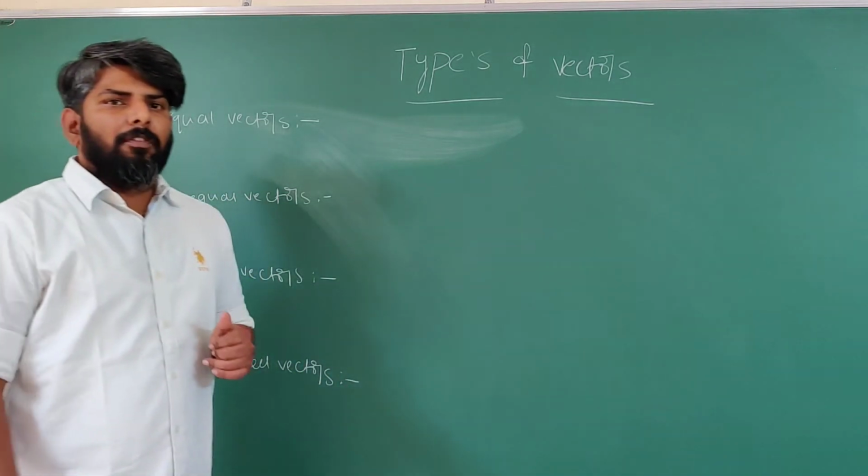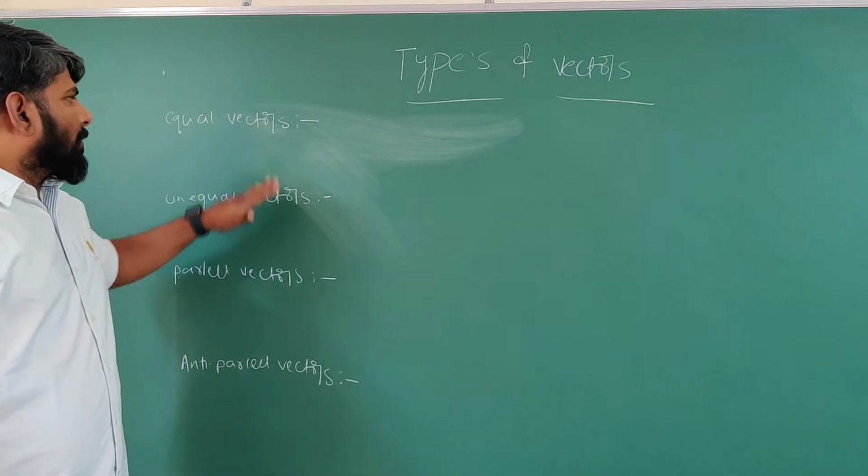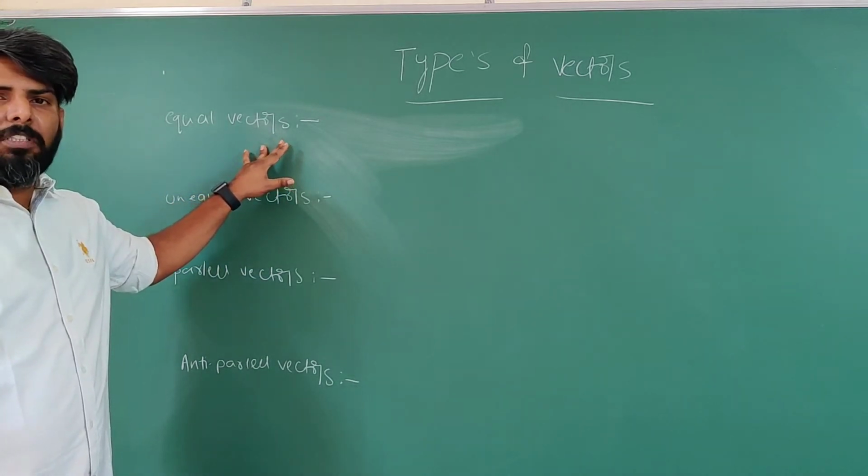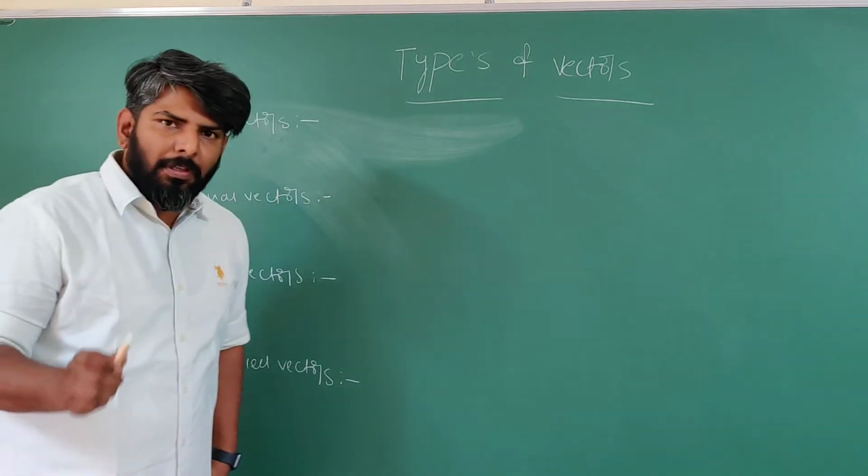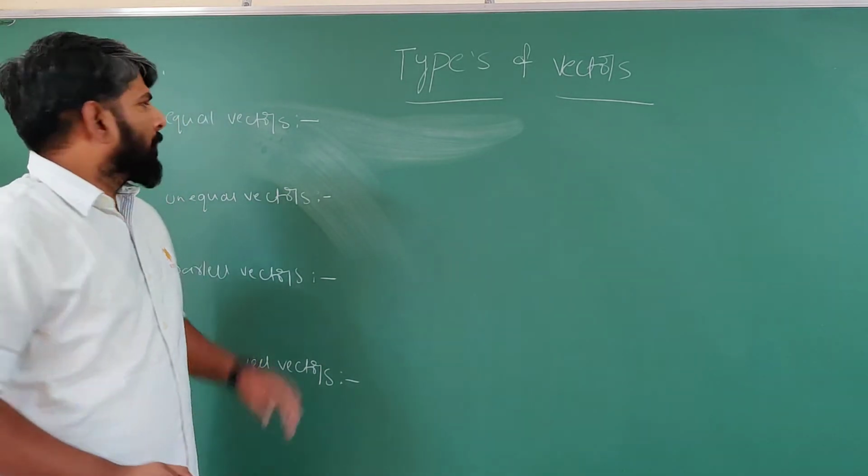So observe here very carefully. Equal vectors: basically, a vector means the physical quantity which has both magnitude and also direction.